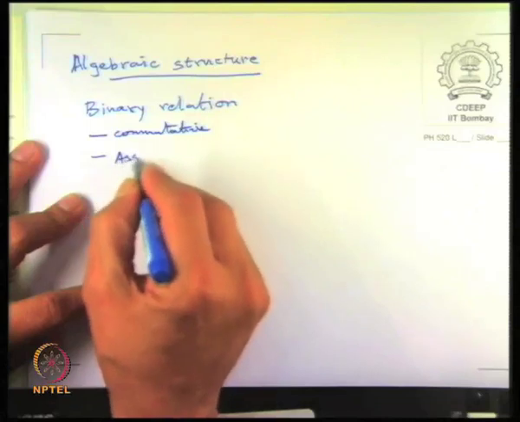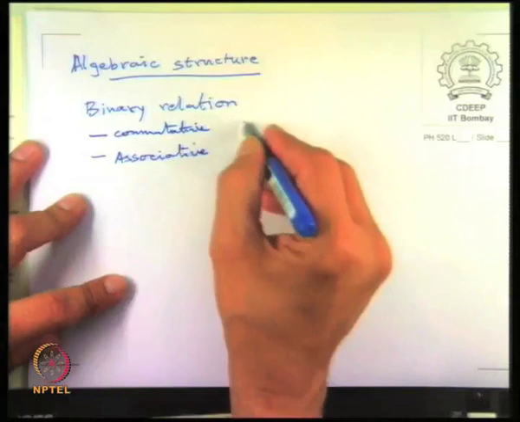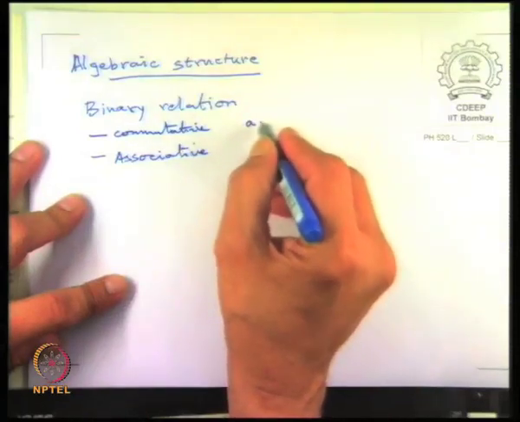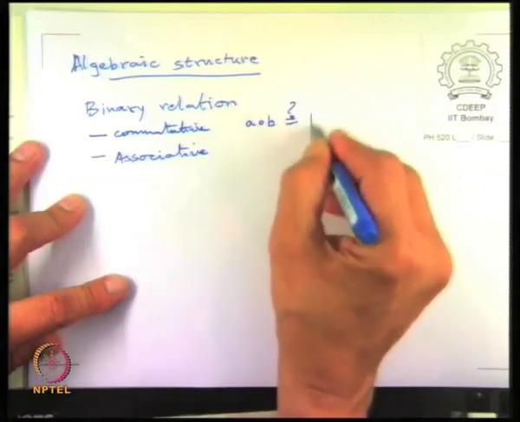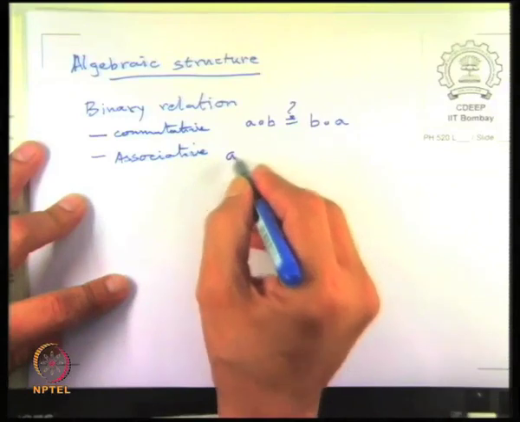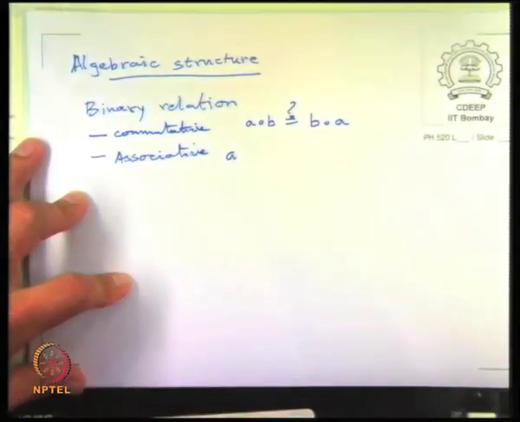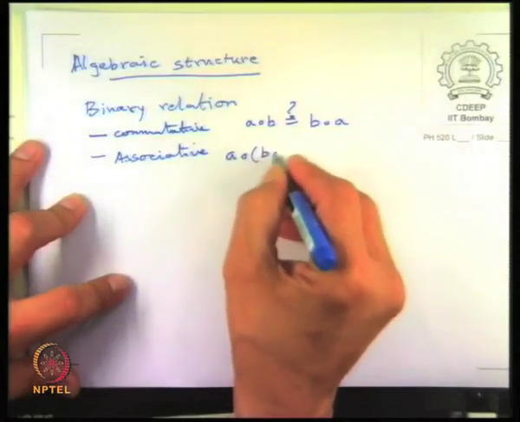Associative. So let me write down over here, A O B equal to question mark B O A. And then associative means when there are three objects involved, the sequence in which you do the combination.